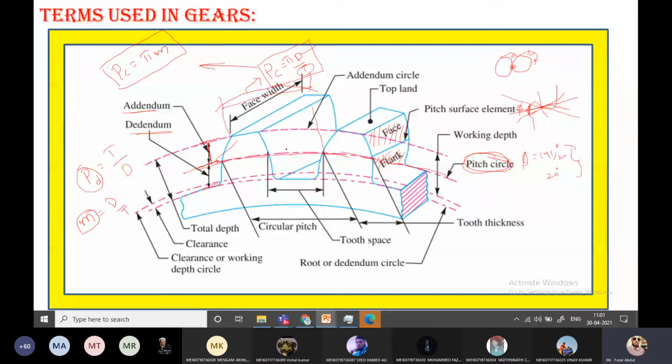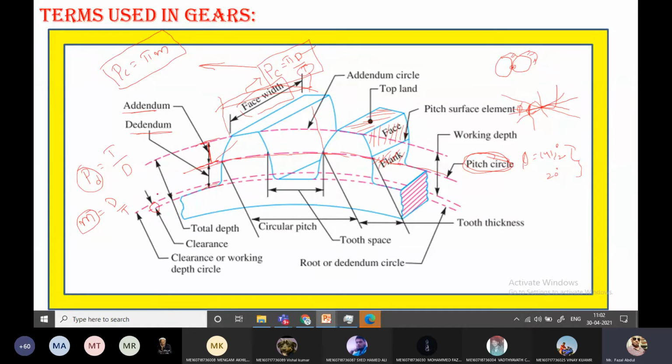Okay, and top land is the topmost portion of the tooth, and its width is referred to as the face width. Here you can find the face width. And clearance is the distance between these two circles.